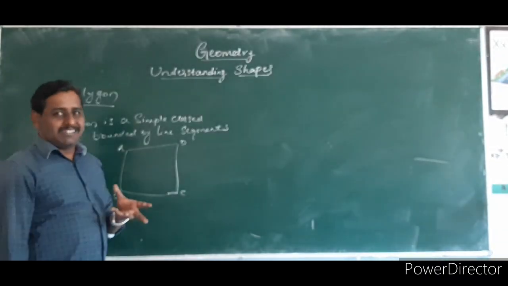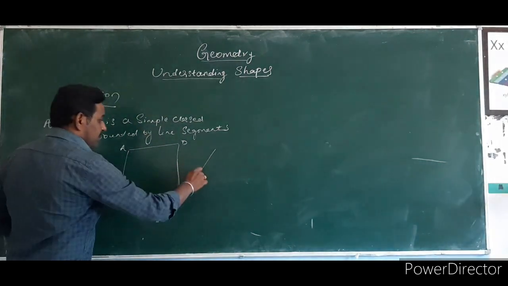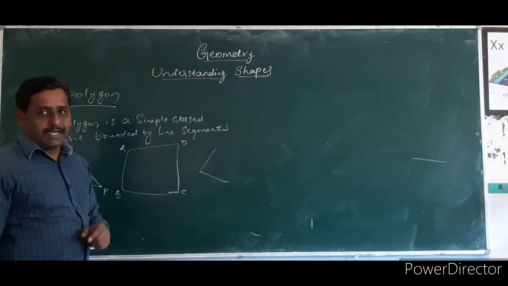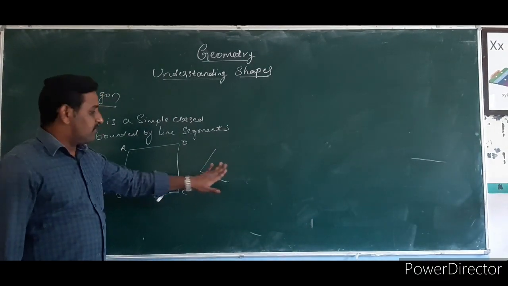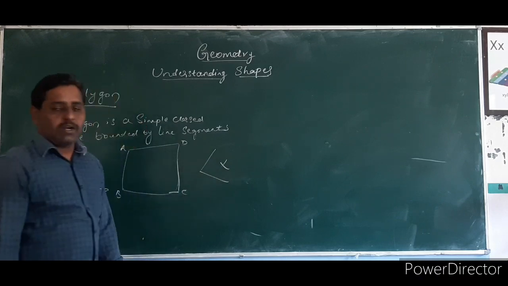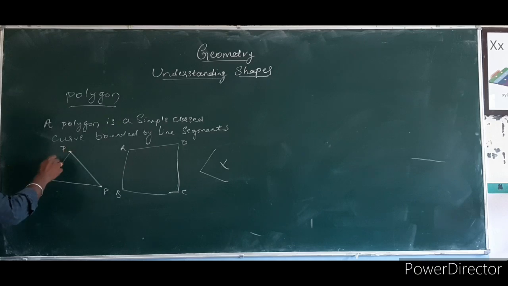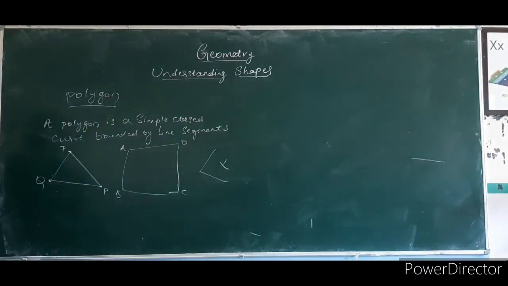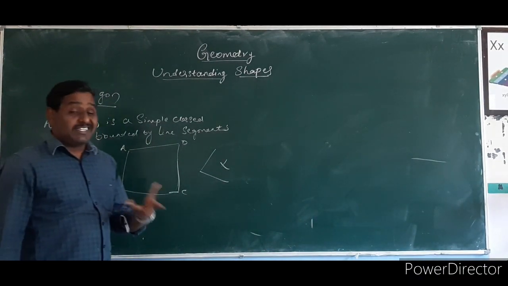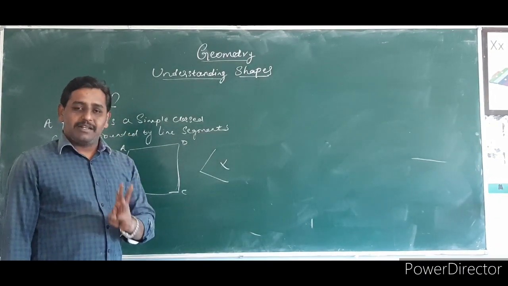A polygon has at least three sides. If you take two sides, they do not coincide, it is an open figure. So that's why this is not a polygon. A polygon is a simple closed curve bounded by line segments. It is a closed curve figure. So what is the least number of sides in a polygon? That is 3. 3 is compulsory.